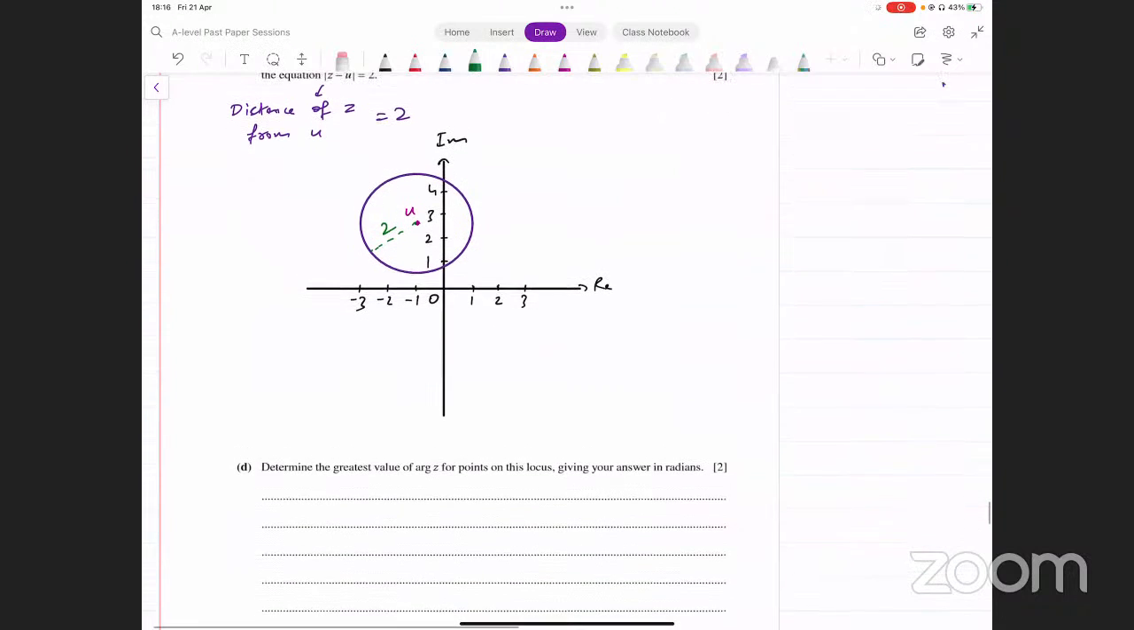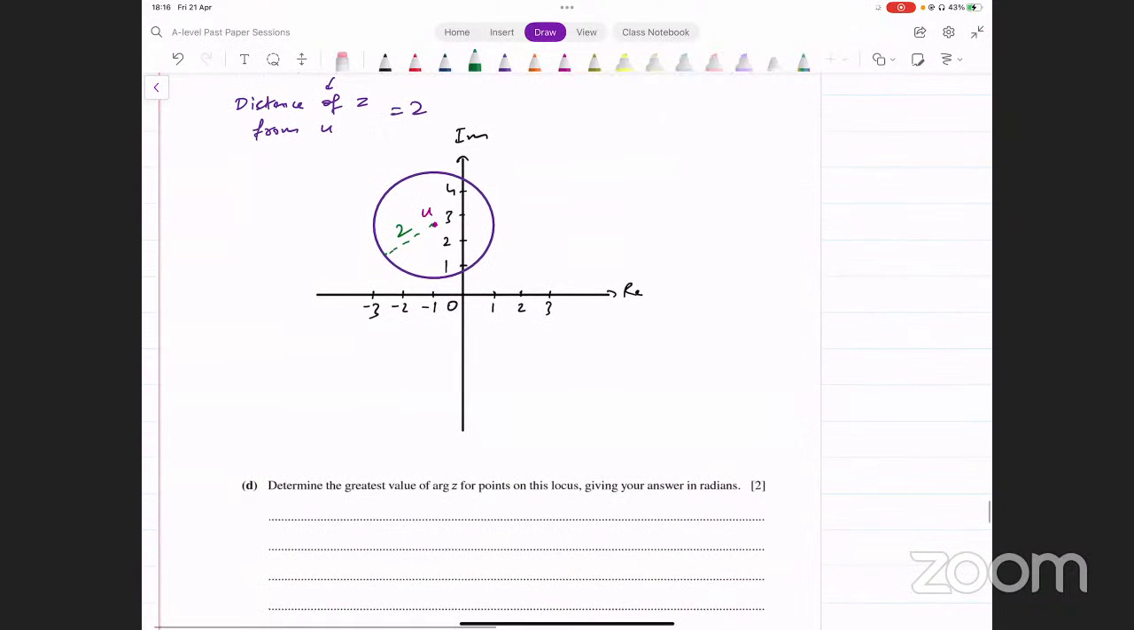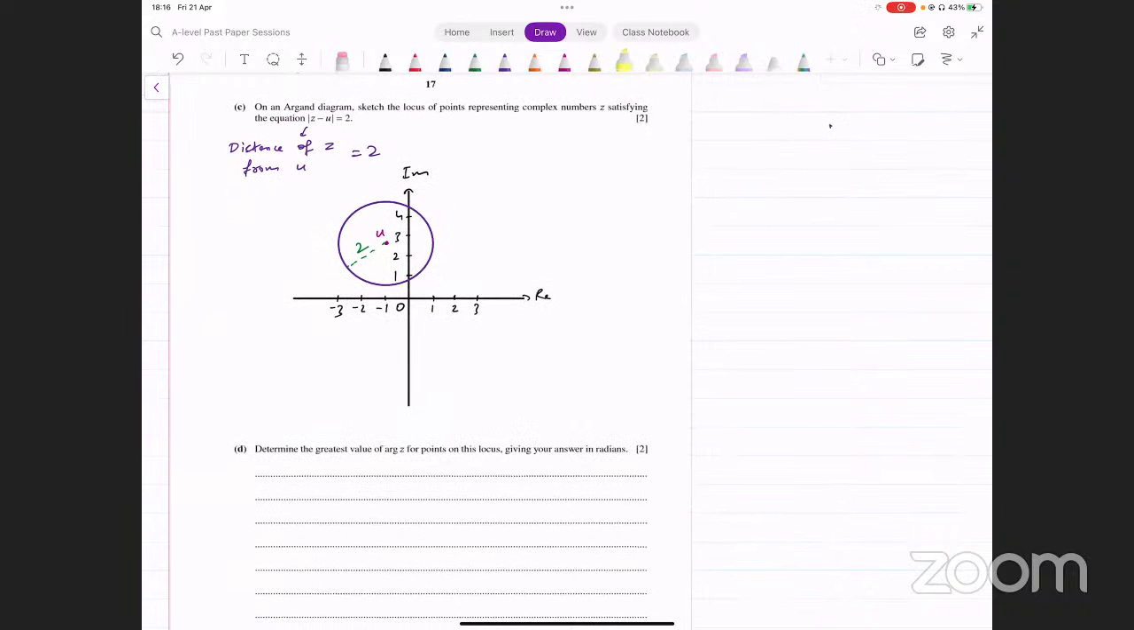The last part says, determine the greatest value of argument Z for points on this locus, giving an answer in radians. Argument of Z for points on this locus, you have to figure out its greatest value. Remember, we have discussed this before. You have these points on the locus.